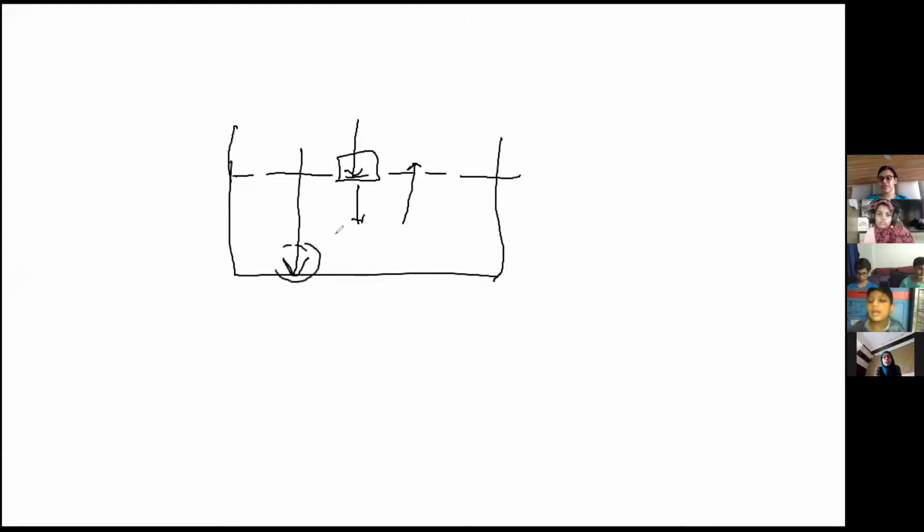Ma'am, when we push the mug with our hand, I have observed that some of the space in the mug is filled with air. There is no water in that. Why does that happen?